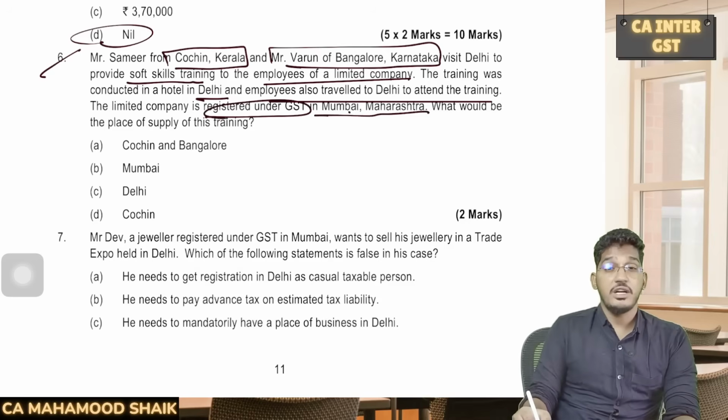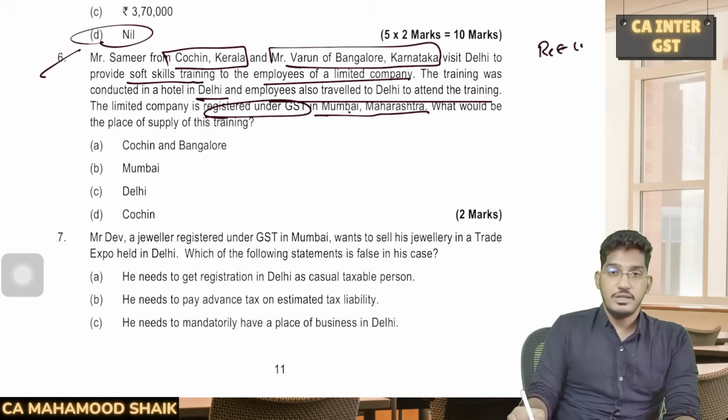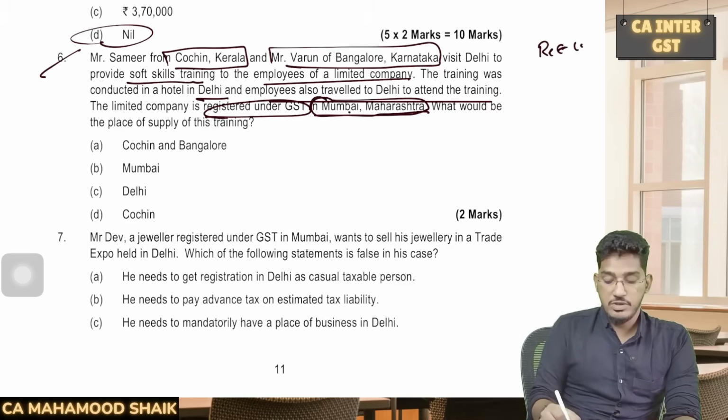Place of supply in case of training and performance appraisal services. So if the recipient is registered, location of the recipient. If the recipient is unregistered, then the place where that service has been performed. Since in the given case the recipient is registered, the place of supply will be location of the recipient, which is Mumbai.